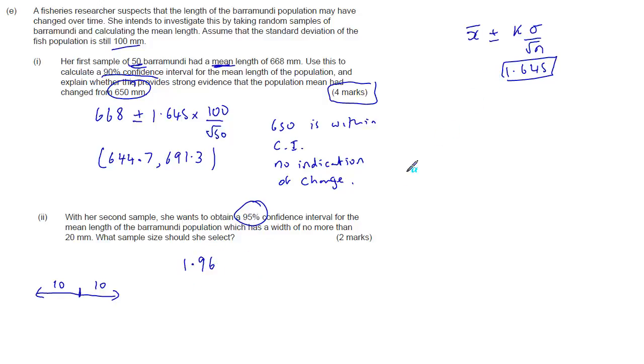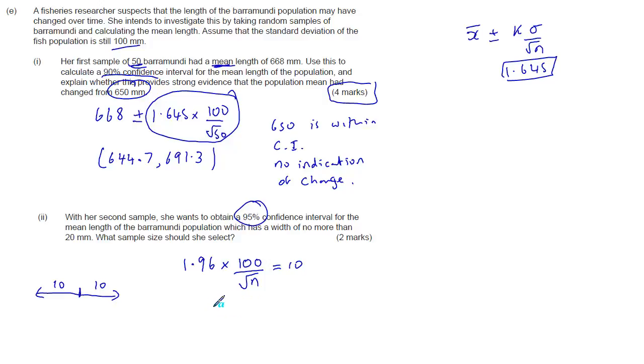Once again, you can find that on the calculator. Times sigma, which we know is still 100, but we don't know the sample size here, so that's root n. And that would give us the width. Remember, we do plus or minus that calculation. And here, that's got to be 10.